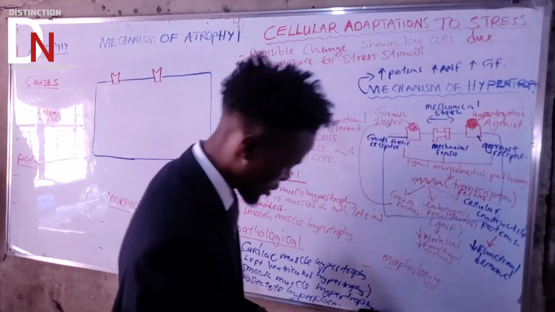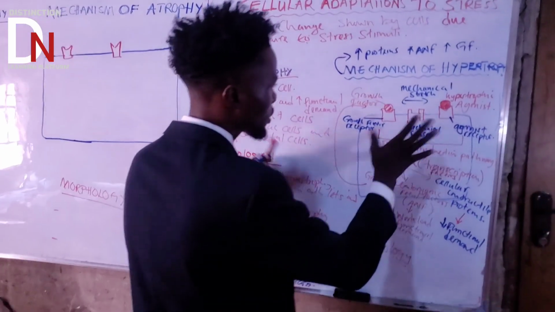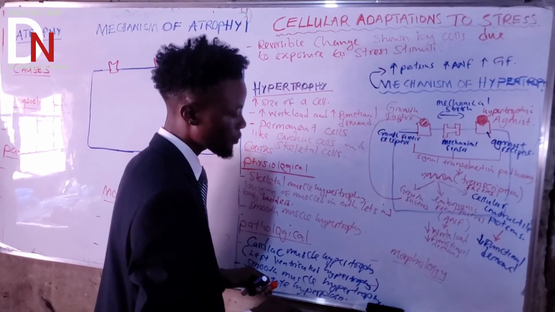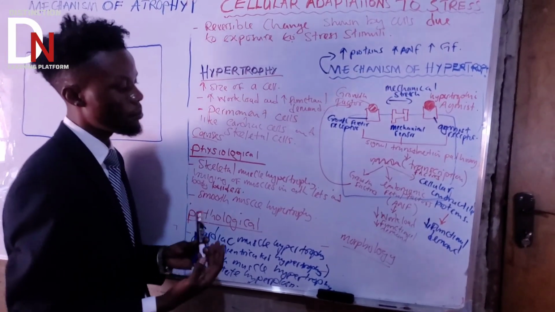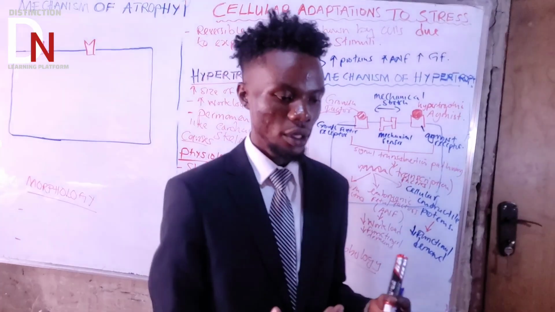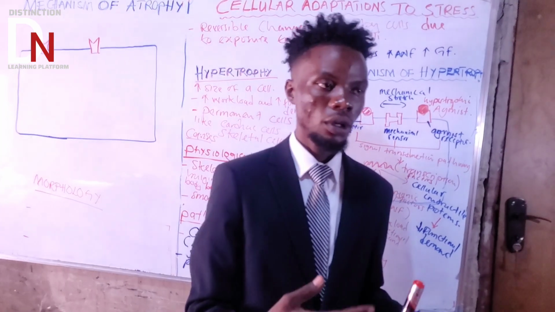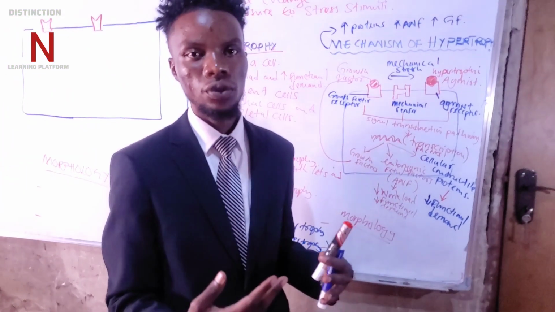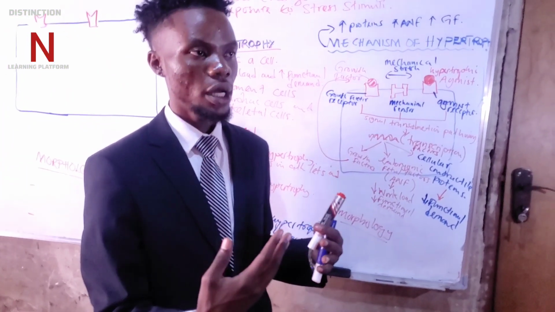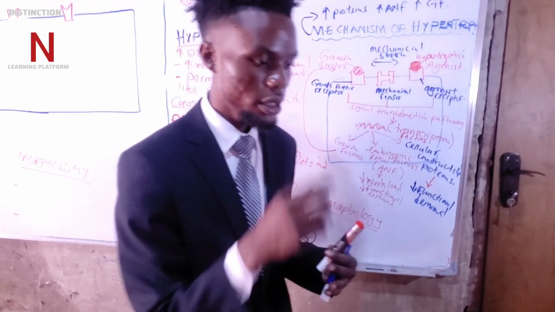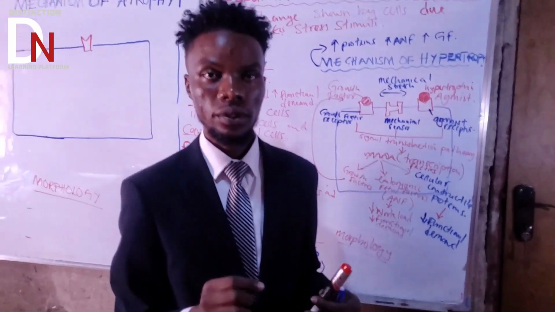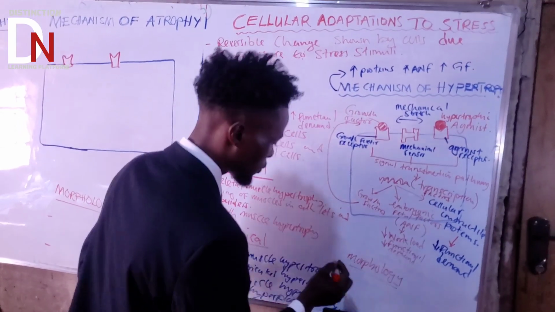Okay, now on the last part, since we've talked about the mechanism of hypertrophy, what can we talk about under morphology? Morphology basically means what you can see from outside. We have two ways in which you can see an organ or a cell from outside. If you're using your eyes, that is gross morphology.